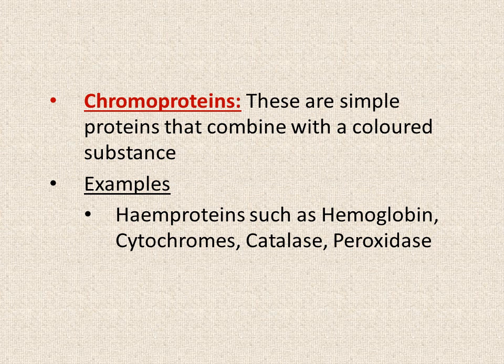Now, chromoproteins are simple proteins which are present in combination with a colored substance such as heme proteins like hemoglobin, cytochromes, catalase enzyme, peroxidase enzyme. In all these examples, there is going to be a protein component which has combined with a colored substance, and because of that colored substance, these proteins possess some color. That is why they are known as chromoproteins, and they are another type of conjugated proteins.